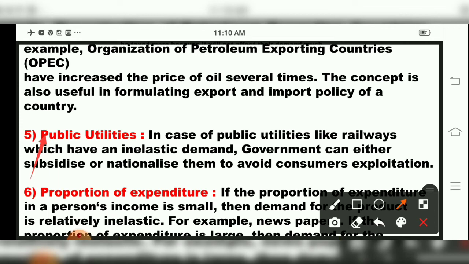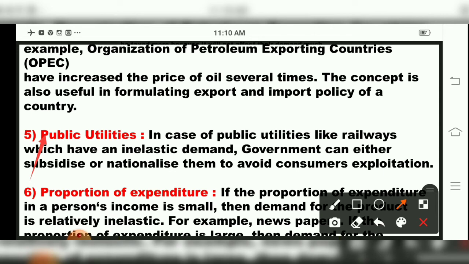So they have told to avoid consumers' exploitation, means consumers should not be exploited more. Exploitation means what? They should not be destroyed, money should not be taken from them more. So during this public utilities, they have told, like railways which have an inelastic demand, government can either subsidize or nationalize them to avoid consumers' exploitation.